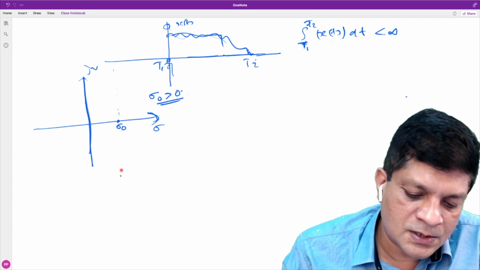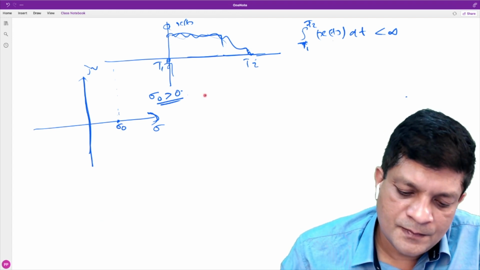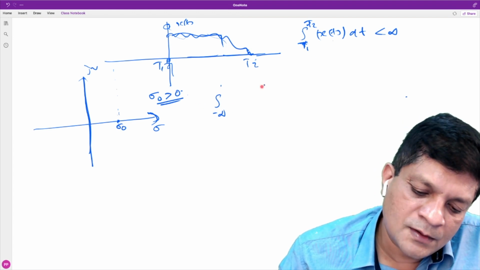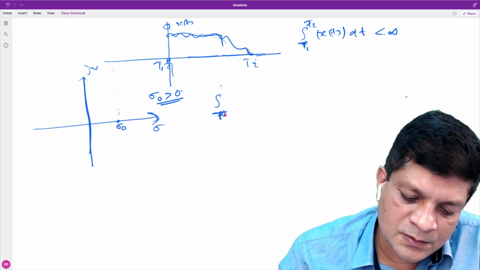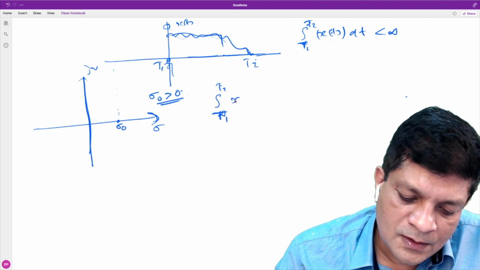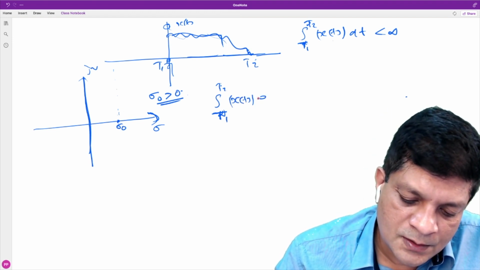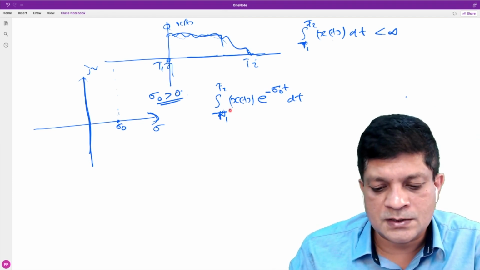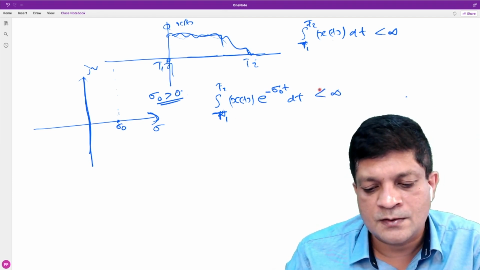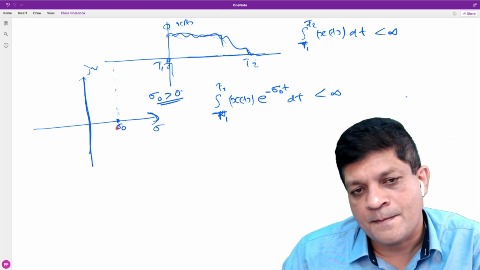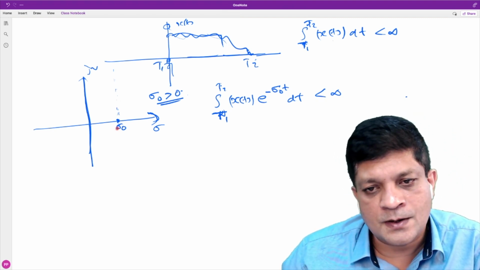Any point along this line? Is it this integral from minus infinity to... here we can write it as t1 to t2, because the signal x(t) is non-zero only in that interval, the integral of mod x(t) into e to the power minus sigma naught t dt. This is the condition. If this is finite, then we can say that the Laplace transform exists here. Is it clear?